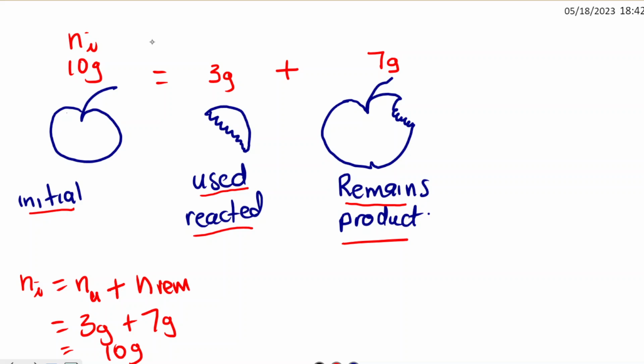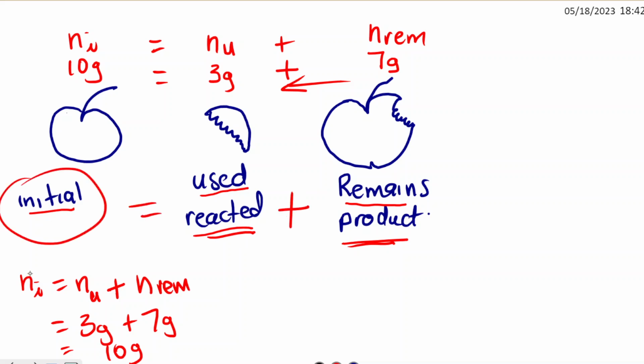So here's the formula. The number of moles initially is equal to the number of moles that we used plus the number of moles of what remains. So this is what we are going to do. We are going to move backwards. We will start with the end product, get what remained, and then we add these two, and we'll be able to get the number of moles initially. Remember, we want to find the concentration initially, so we need the number of moles initially divided by the volume. So the key is the number of moles initially, which depends on the number of moles used plus the number of moles remaining.